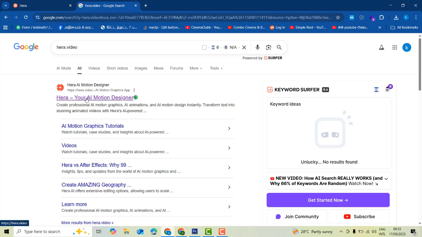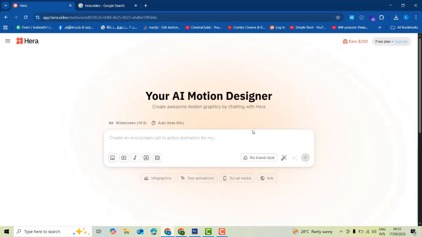First you click on this link. It asks you to log in via your Gmail account. You click on the Gmail account button, and after that you are successfully logged into this screen. They provide a free plan as well. If you want the paid plan, you click the upgrade button, pay, and come back to the screen. That is your wish, but I recommend going with the free plan first. Once you are satisfied, you can upgrade the plan.